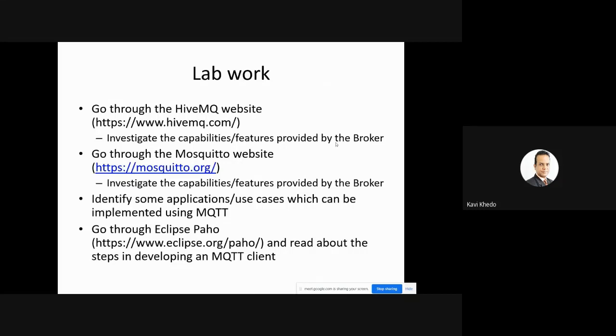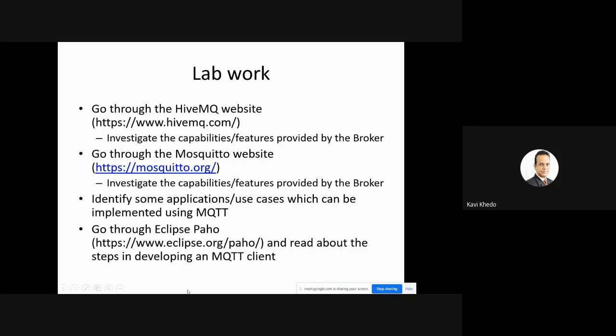Investigate the capabilities and features provided by the broker. These are brokers available online. Then you identify some application use cases which can be implemented using MQTT. For example, I've given you a use case where you have a switch for lights. You can toggle the lights. This is a scenario. Identify other scenarios where you can use MQTT.